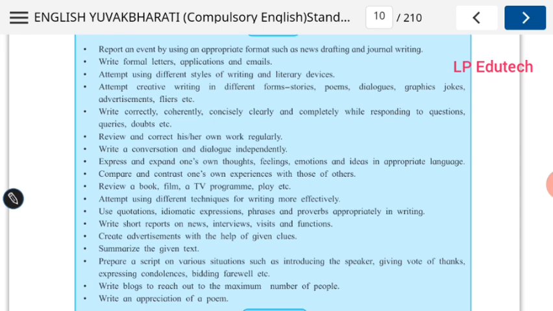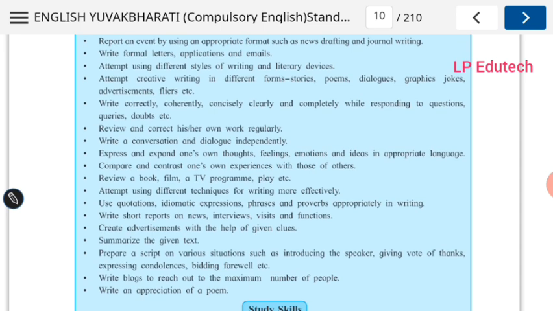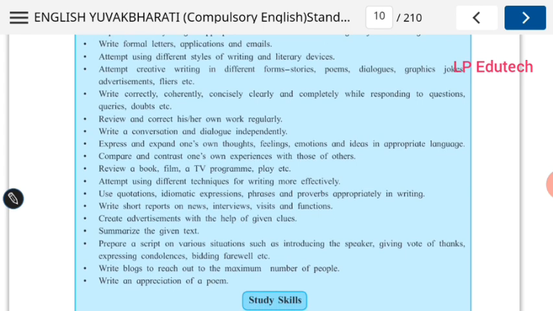Attempt creative writing in different forms: poems, dialogues, graphics, as I told. Now review and correct one's own work regularly. You can review the work through writing. Write a conversation and dialogue independently. Conversations and dialogues, you must be able to write those things. And even express and expand one's own thoughts, feelings, emotions, and ideas in appropriate language. This is the most important writing skill part for you, that is expansion of ideas. Okay. You came across it last year. Again, this is there. So you have to work on it.